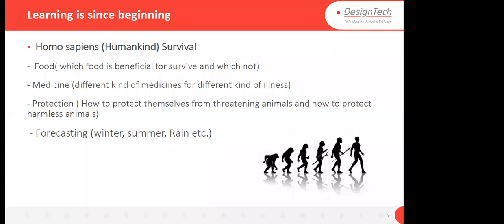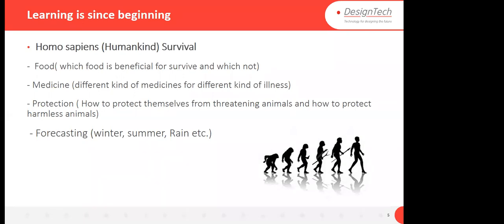What I want to say is, to do a machine learning task or a human learning task, we need to extract the pattern so we can differentiate that this is for this purpose and this is for that purpose. If I am talking about medicine, different kinds of medicines are for different kinds of illness, right? If I have a fever, then I can't take a headache tablet, right? These medicines also have existed since long ago, and our ancestors differentiated that this medicine will be used for fever, this medicine will be used for depression, and so on. Again, they extracted some kind of patterns from that.